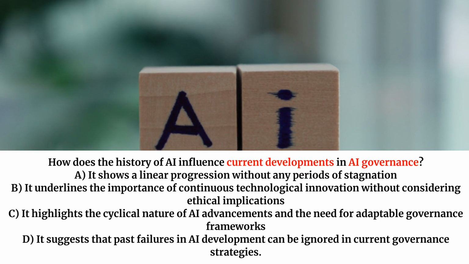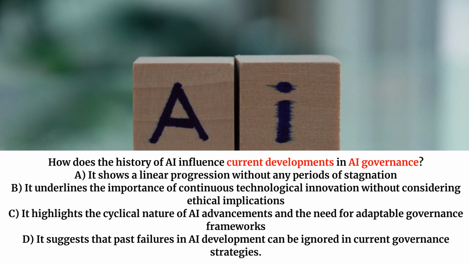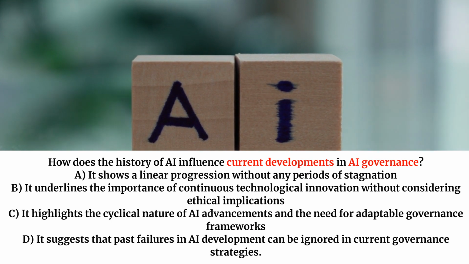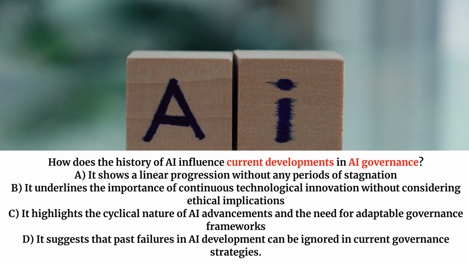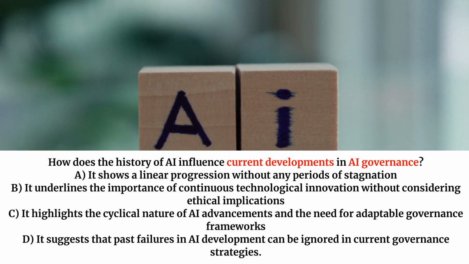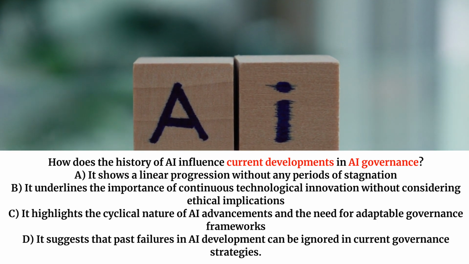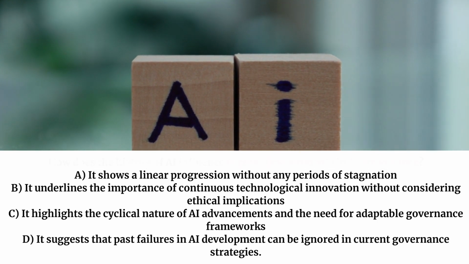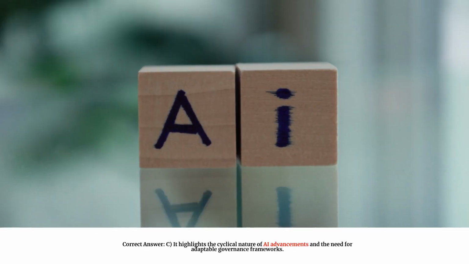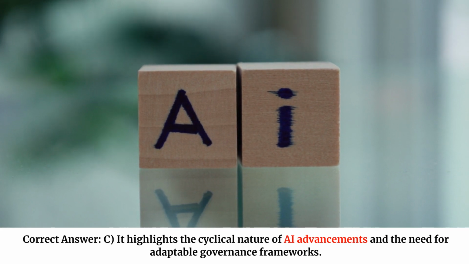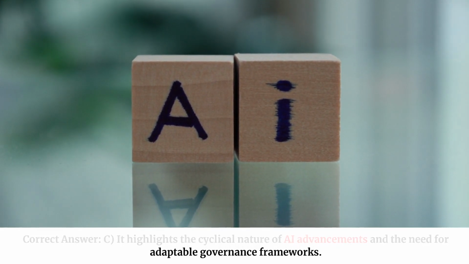How does the history of AI influence current developments in AI governance? A. It shows a linear progression without any periods of stagnation. B. It underlines the importance of continuous technological innovation without considering ethical implications. C. It highlights the cyclical nature of AI advancements and the need for adaptable governance frameworks. D. It suggests that past failures in AI development can be ignored in current governance strategies. Correct answer. C. It highlights the cyclical nature of AI advancements and the need for adaptable governance frameworks.